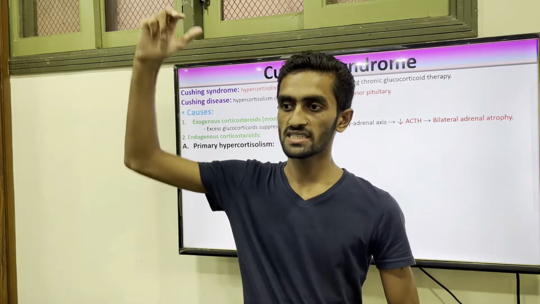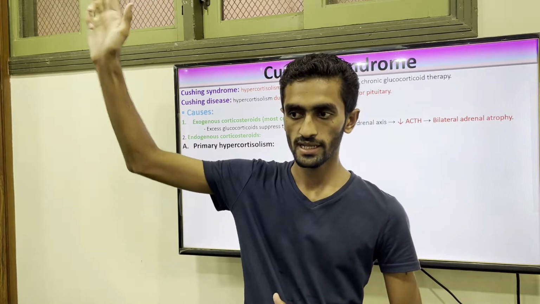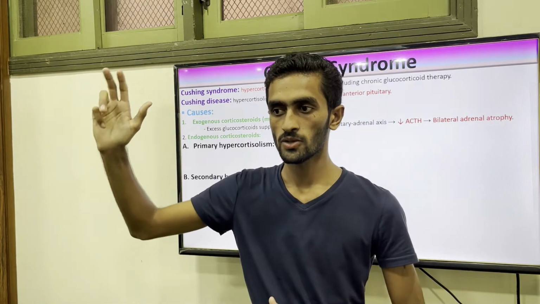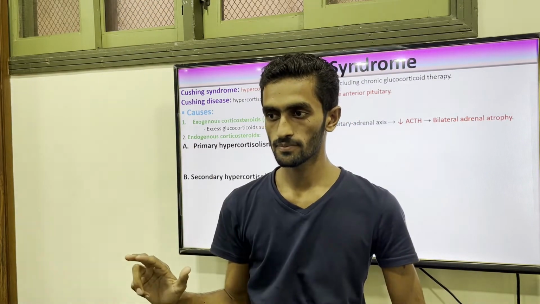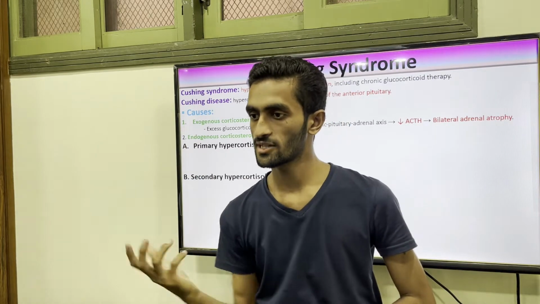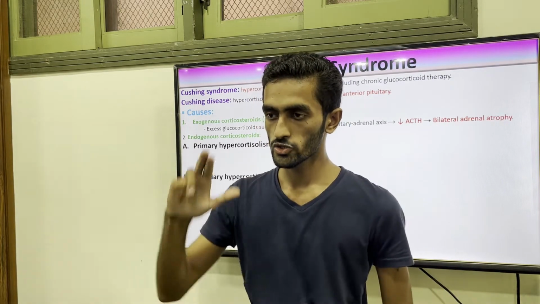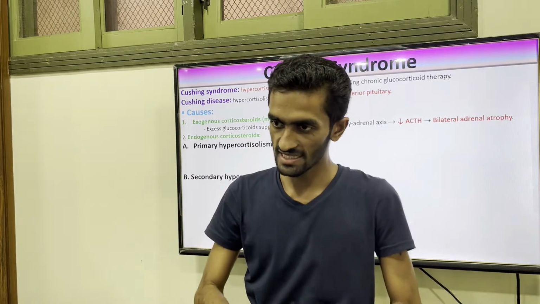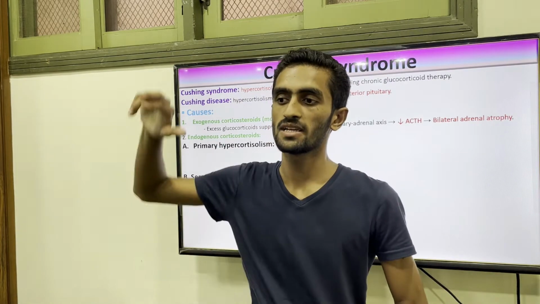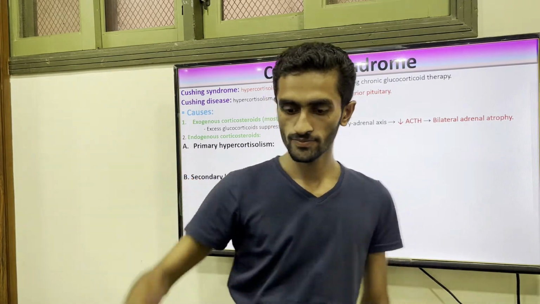So in response to a tumor of pituitary or a hypothalamus problem, this is the secondary type. There is a problem in the stimulation pathway. Okay. So primary is the gland itself, and secondary is a problem in the control system.